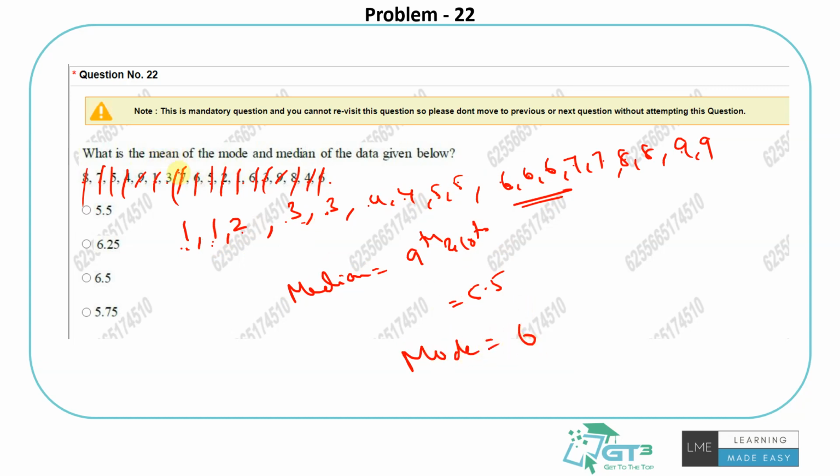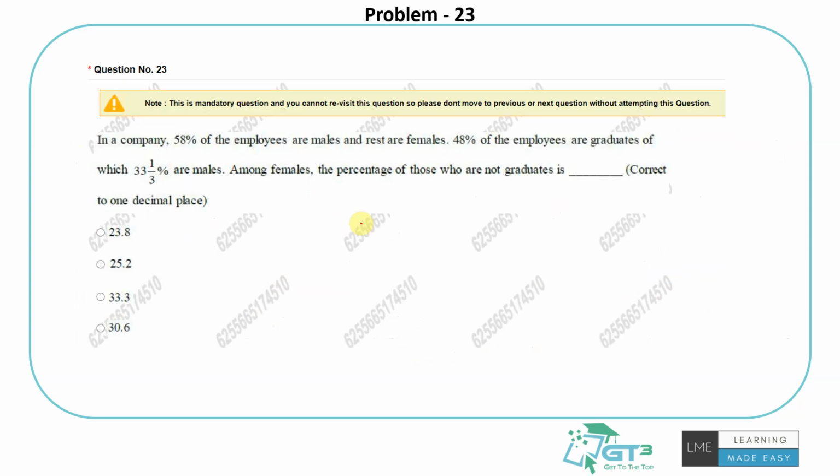So I need to find the mean of the mode and the median. 6 plus 5.5 divided by 2, which will be 5.75. Right? Simple stats. Takes a bit of time to note and observe, but it's an easier one to do.